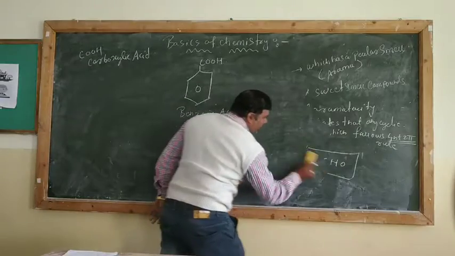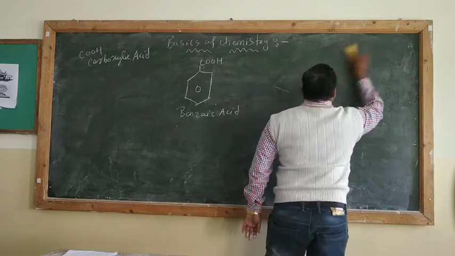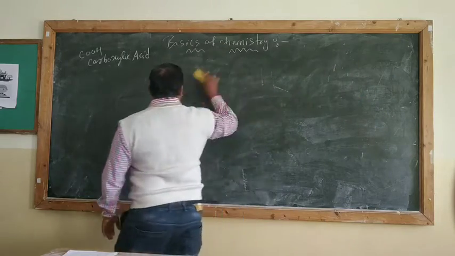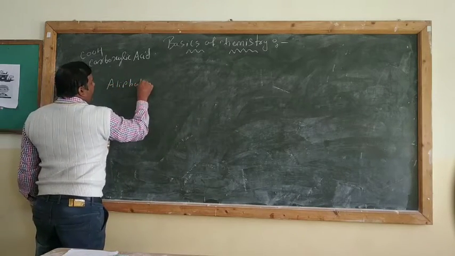So these are the aromatic compounds. So I gave you enough examples of the aromatic compounds. Now we will go towards the aliphatic compounds. Write it down.